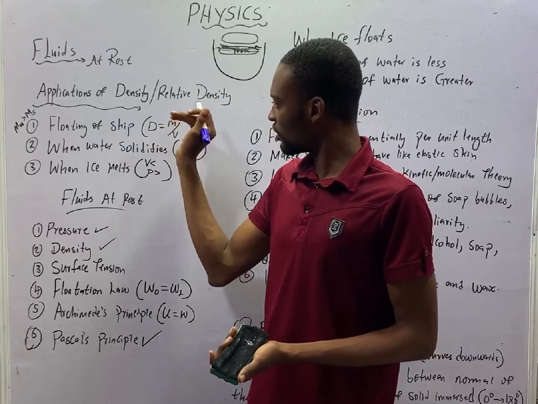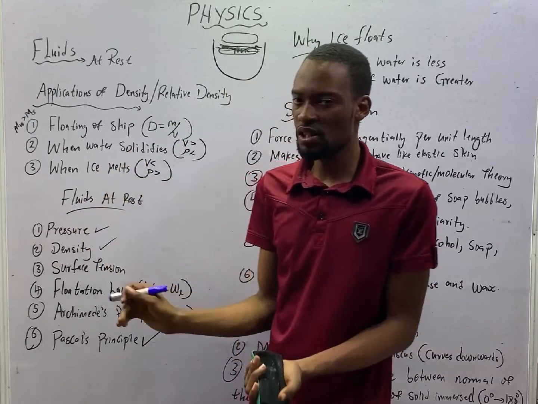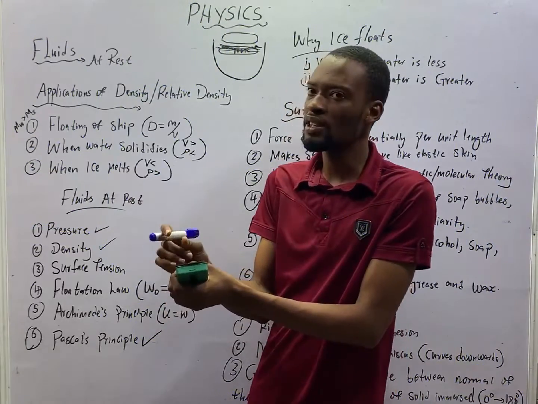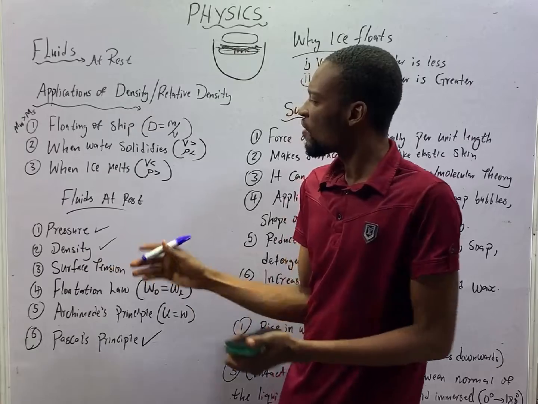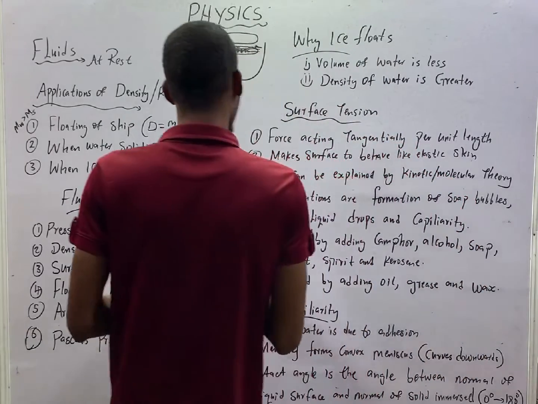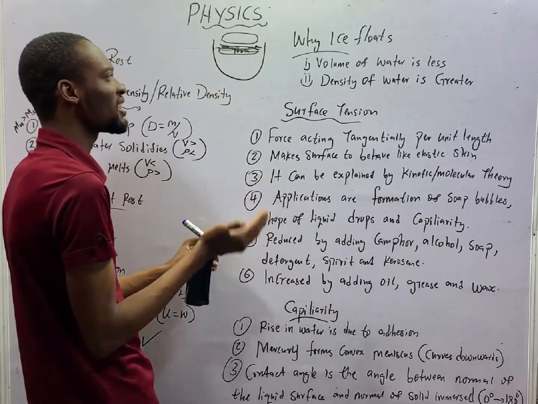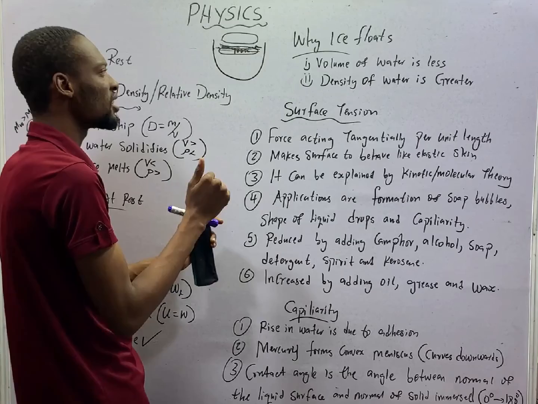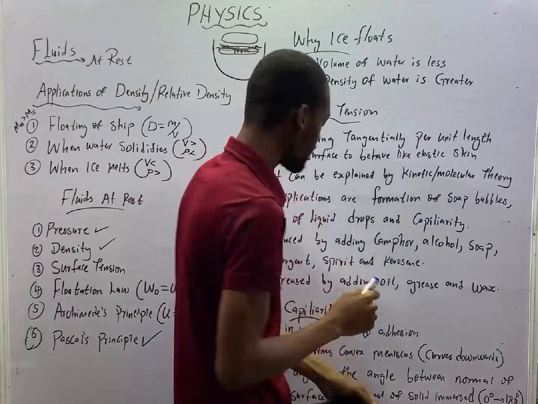Density is mass over volume. Now, when water solidifies, the volume increases and the density reduces. So, the density of water is more than the density of ice. And the volume occupied by ice is greater than the volume of water. So, the volume of water is less.